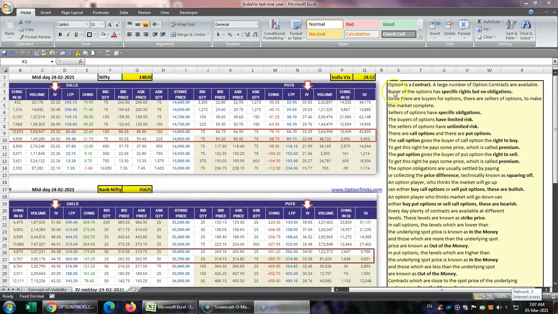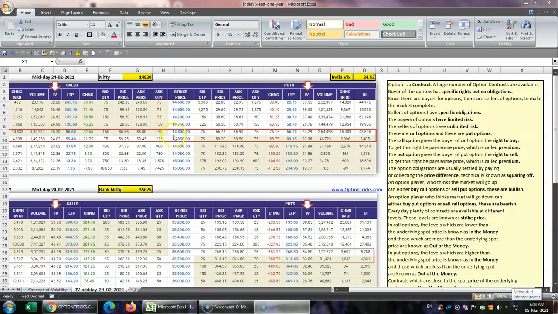See, buyer of an option has specific right but no obligation. Since there are buyers of options, there are also sellers of option to make the market complete. Of course, this happens only in an organized market like NSE. Sellers of option have specific obligations. Buyers of option have limited risk.